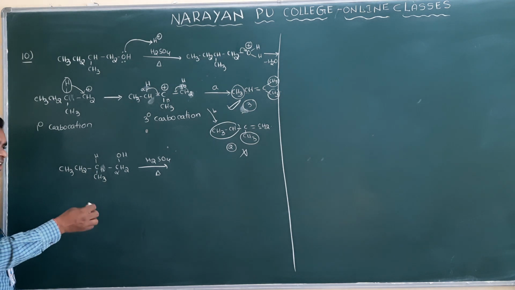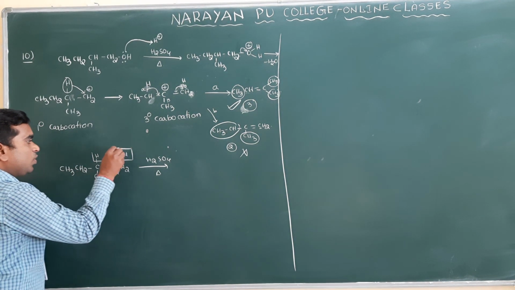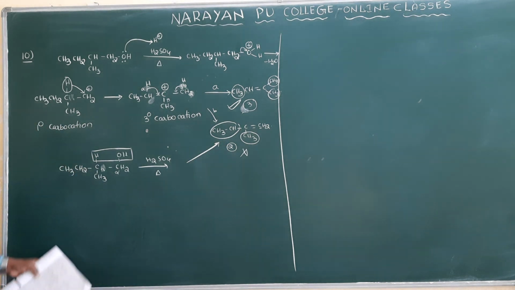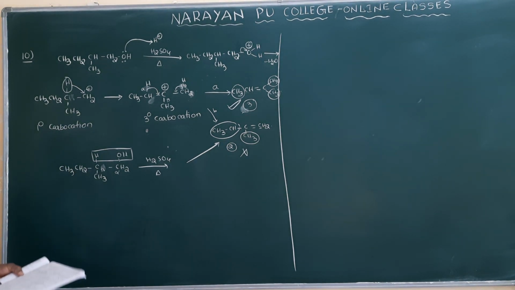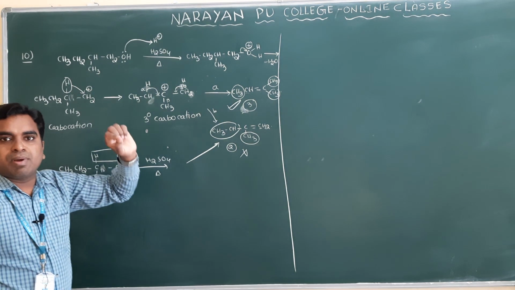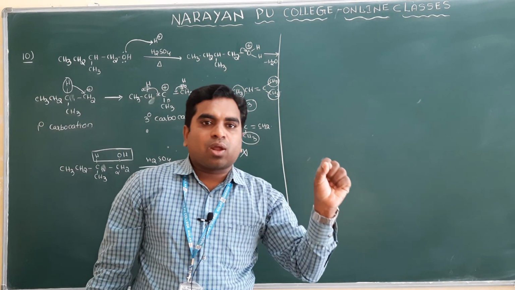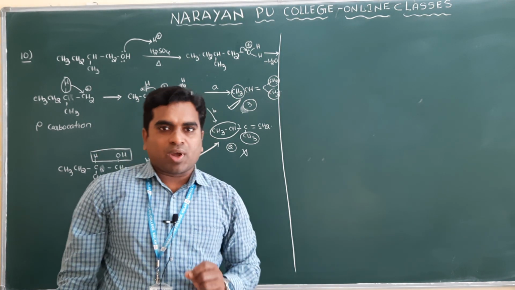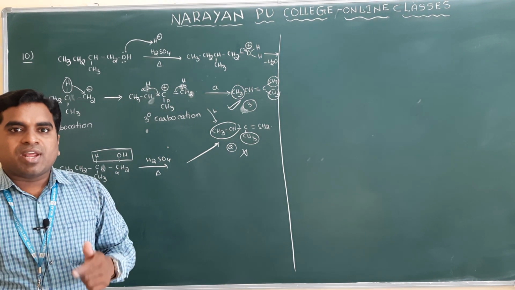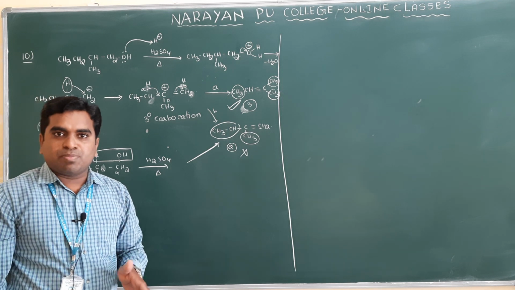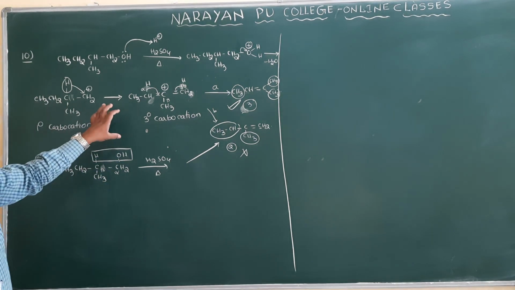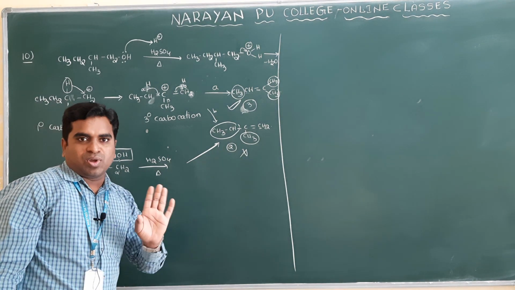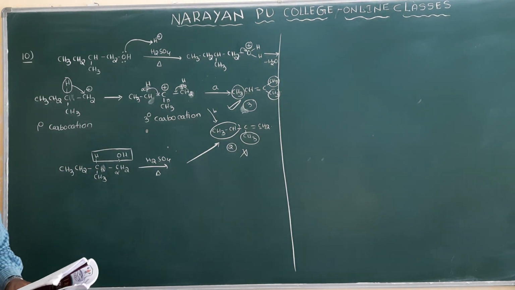Elimination takes place from the beta hydrogen. If you remove this, then you will get this product. Clear? But it is not the major product. So you have to remember, in the conversion of alcohols to alkenes the intermediate is a carbocation. Whenever there is a carbocation intermediate, there is a chance of rearrangement. So that's why you will not get this product as the major product. Clear, ma? Good. Next one.